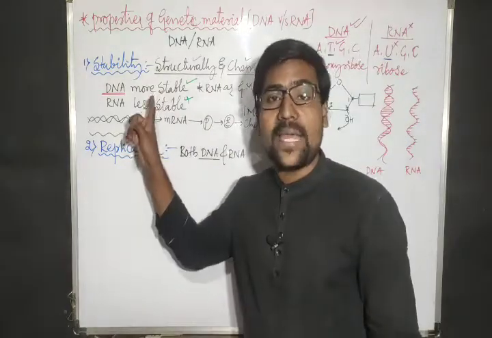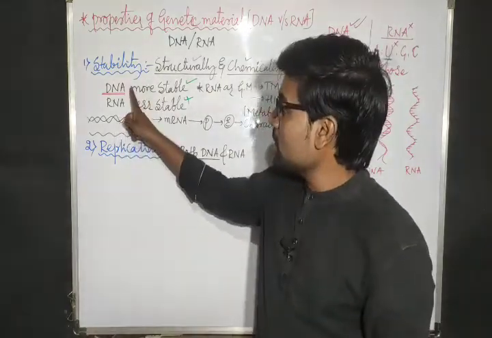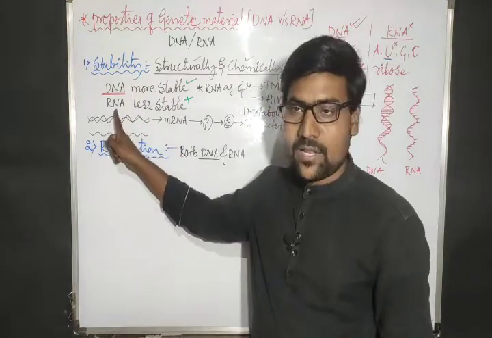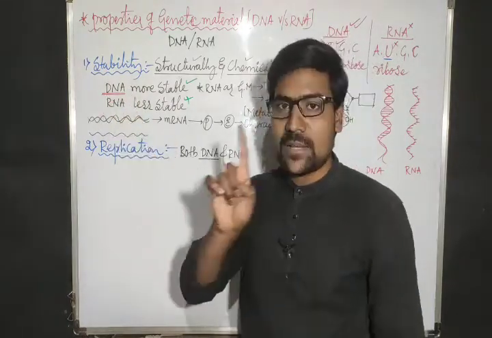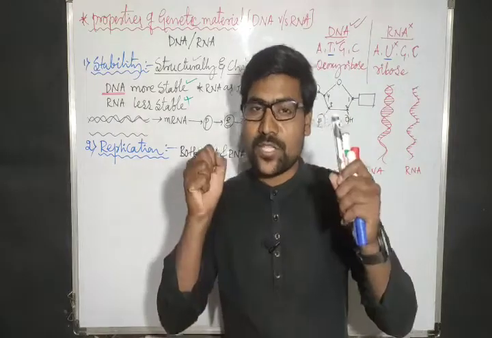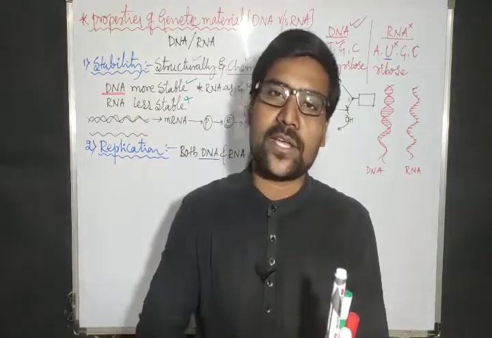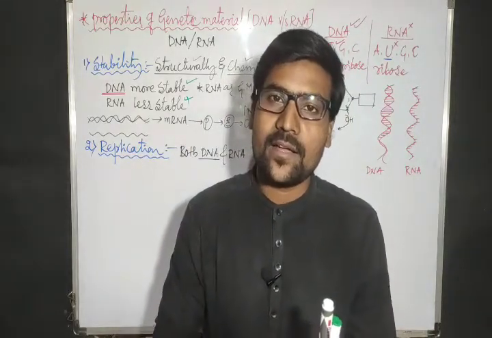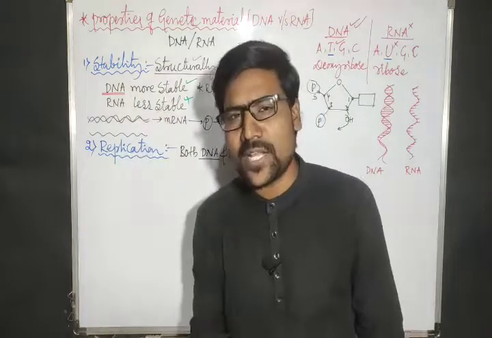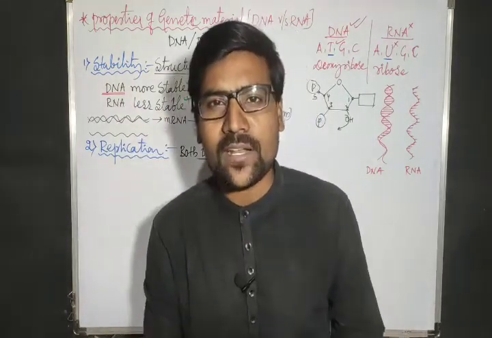But comparing the stability, DNA is more stable, RNA is less stable. So in that sense, DNA is the best genetic material. That means whichever one is more stable is the best genetic material. Why? Then what is the work of genetic material? The question is, what is the work of genetic material?